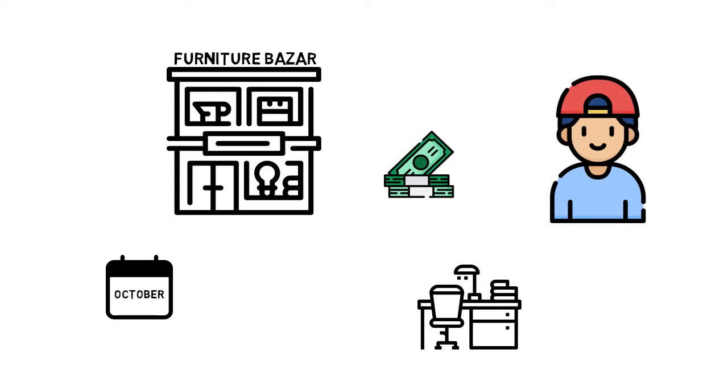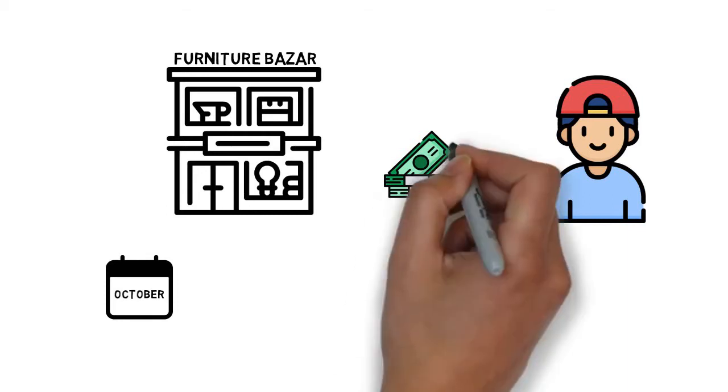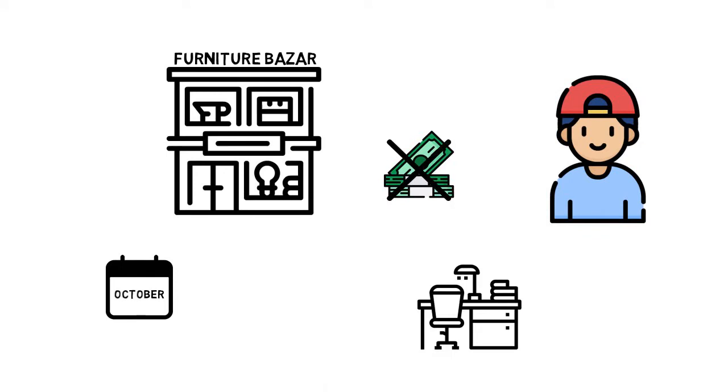So, will Furniture Bazaar record this negotiation in the books of accounts? No, as there are no transactions because negotiation is not a transaction. He has only negotiated that he will purchase this table in the month of October, but he has not paid the money, neither has he taken any delivery of that table. Now let's talk about the second scenario.